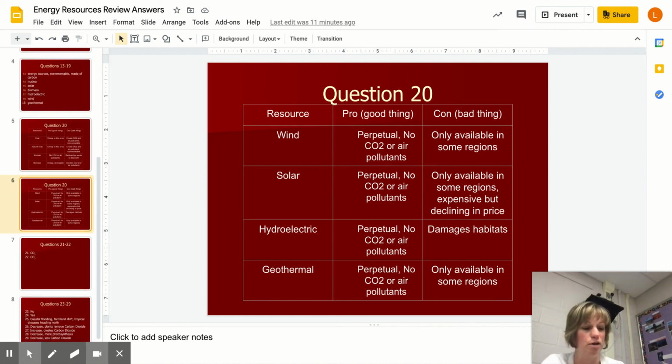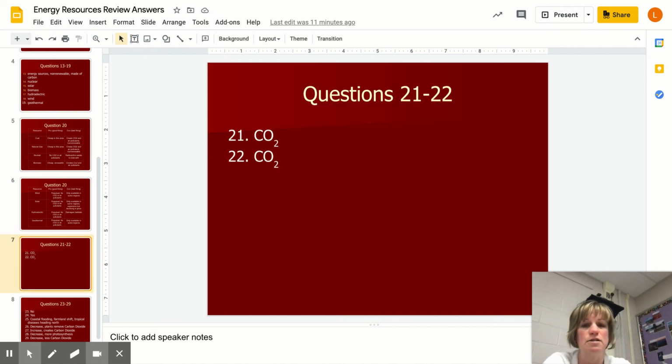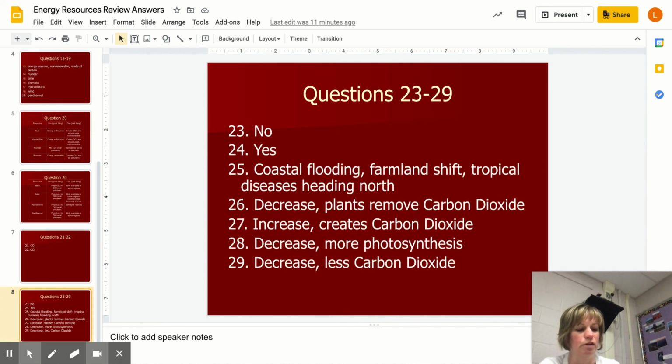Okay, let's finish up. We've mentioned this already. What gas is created when fossil fuels are burnt? CO2. Which gas traps heat? Of course, that's carbon dioxide. So we're seeing that connection, right, between the burning of fossil fuels and global warming. So what about this? Is the greenhouse effect bad? No, right? Is global warming bad? Yes. And that's the idea that we need some greenhouse gases or Earth would be too cold.